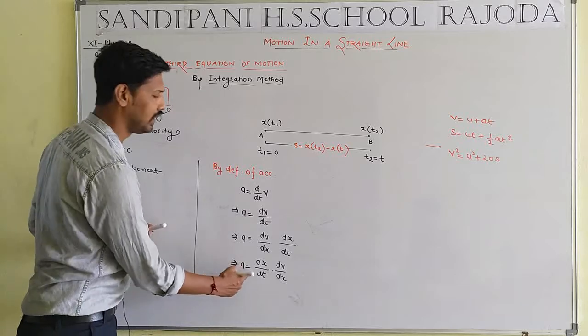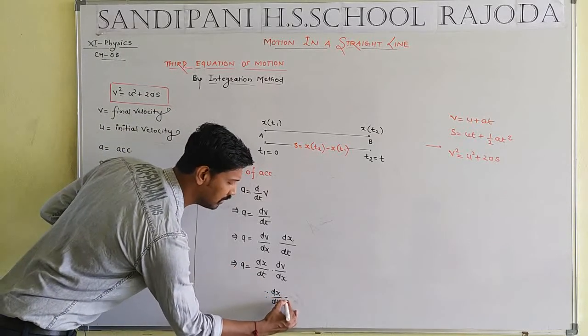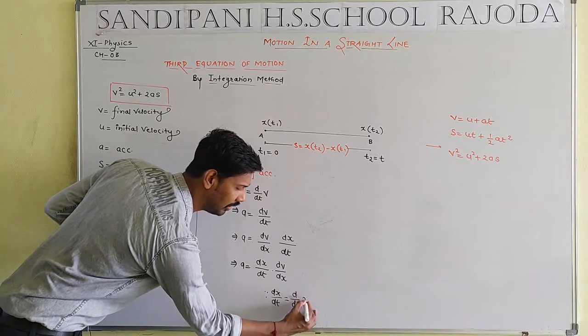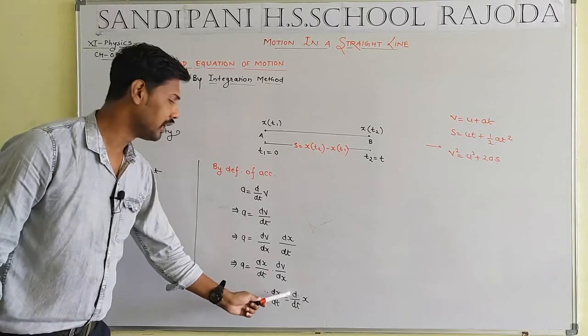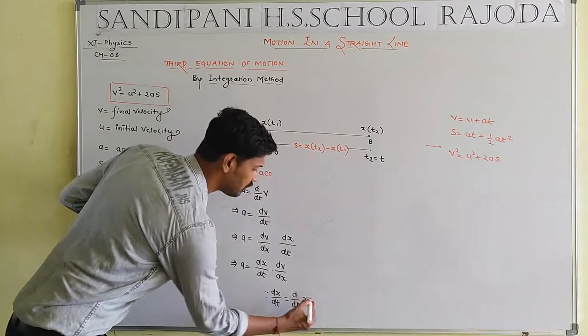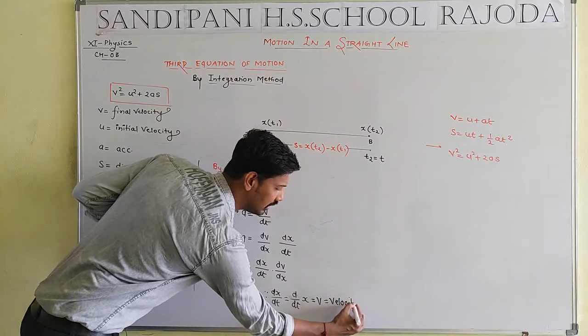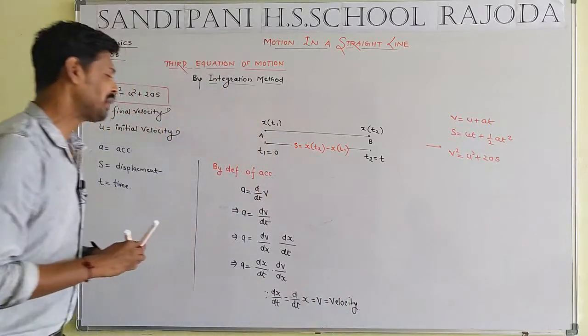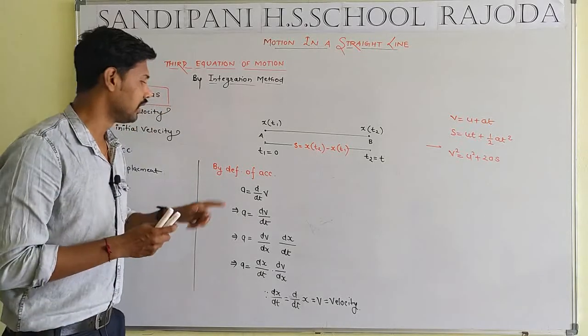But what is the mean of dx by dt? That means d by dt of x. X that means a displacement. The rate of change in displacement is known as velocity. Student, मैं फिर से आपको बता दूं. We know that a that means acceleration.